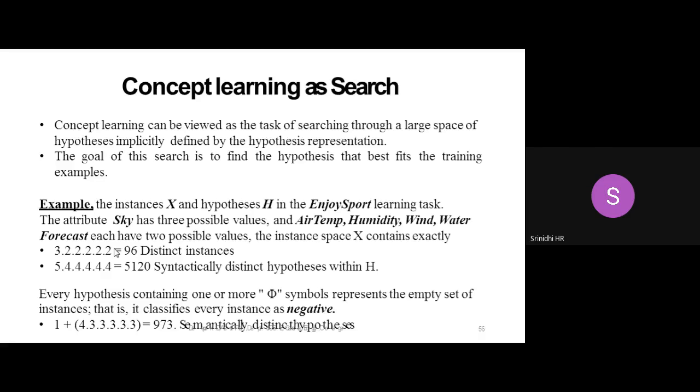So the second instance, please observe carefully there. See, this is the general thing which he has given. Apart from the specific example, sky has 3 possible values. Air temperature, humidity, wind, water, forecast are all having 2 possible values.